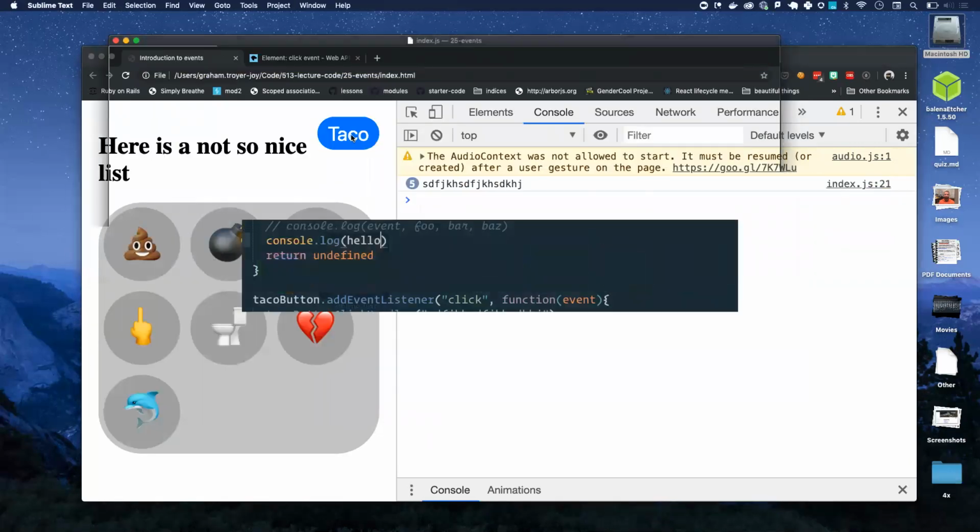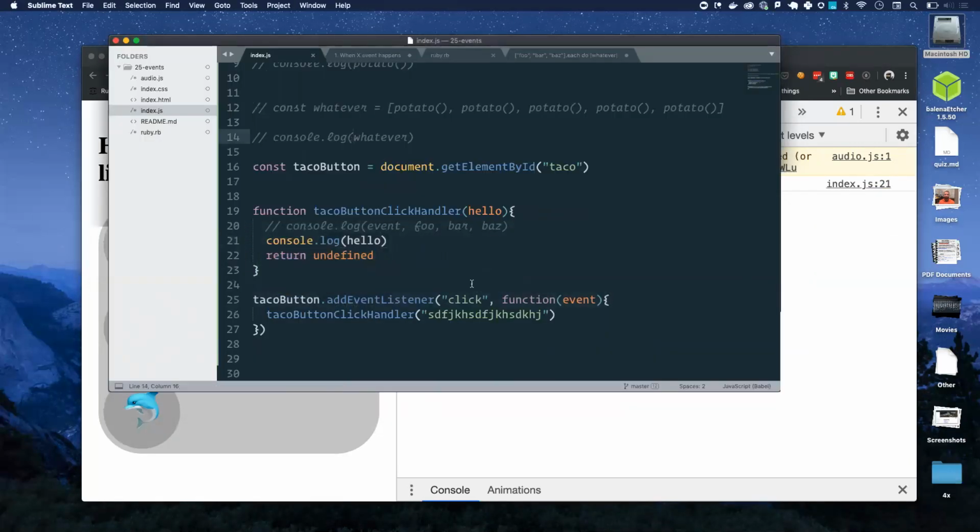So we passed it in here, grabbed it here. This is what's called a closure. No, it's not. It's not a closure. It's just a little anonymous function that wraps the execution of this so we can pass in what we want. This function no longer has access to event, but it'll work.